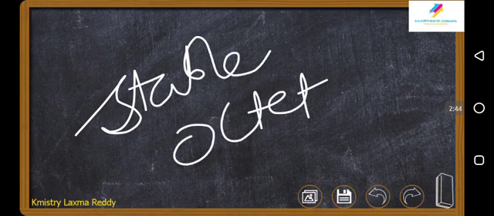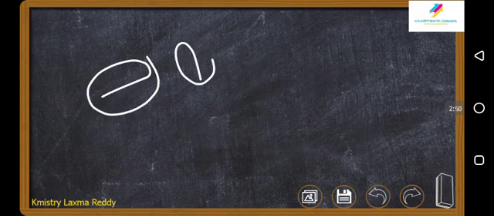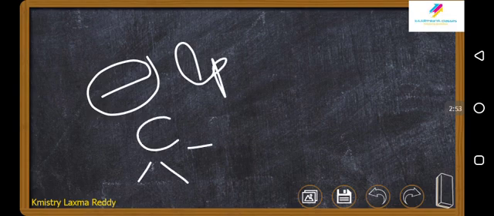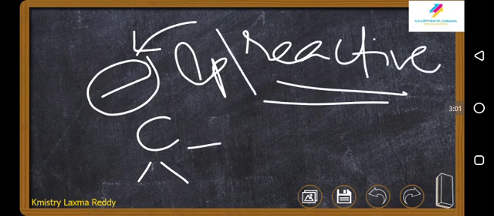Stable octet configuration is there, but one of the pairs is a lone pair of electrons. Because of this lone pair, they are reactive. Electron number wise they are stable. Having 8 electrons, octet stability is there.